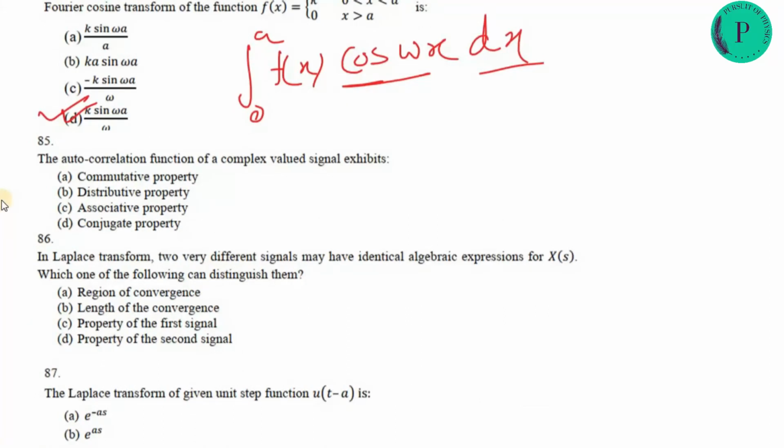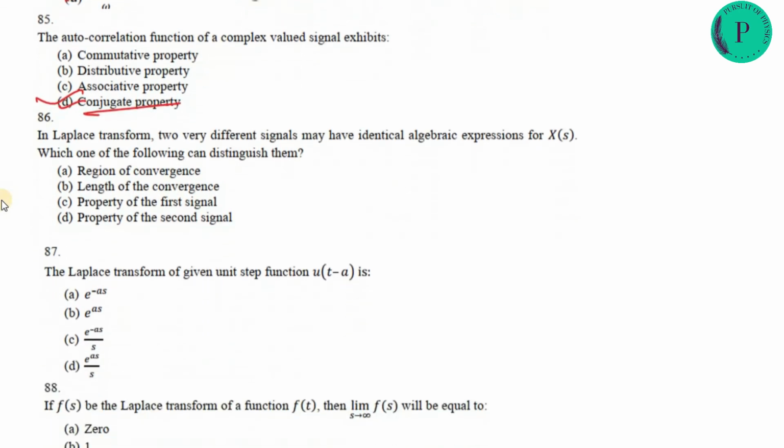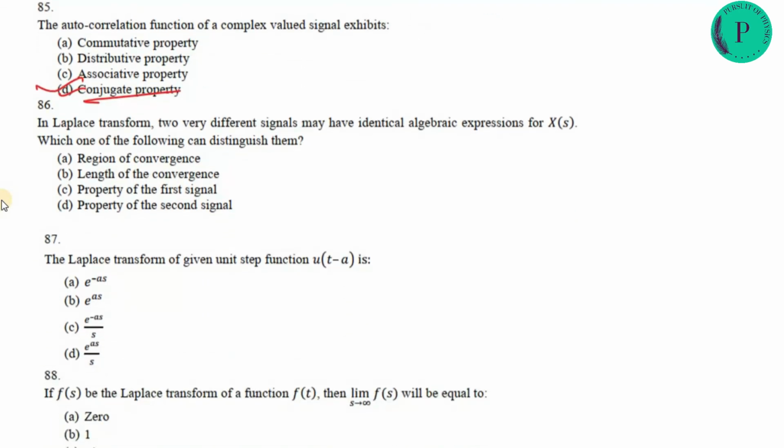Next question is: the autocorrelation function of a complex valued signal exhibits the conjugate property. Next is Laplace transformation. Two very different signals may have identical algebraic expression X(s). Which one of the following distinguishes them? So this is the region of convergence. The region of convergence will distinguish between the two identical signals.